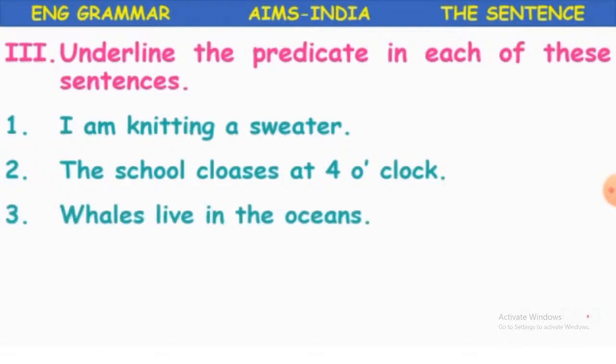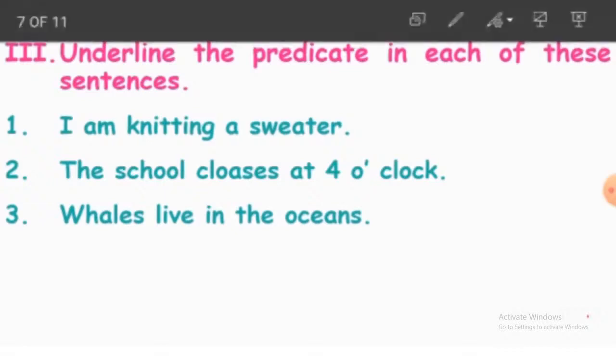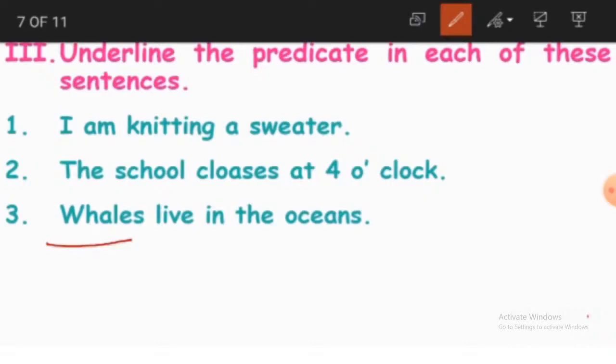What is it? Whales live in the oceans. So I think you can easily identify now, children, what the predicate is in this sentence. So we are talking about the whales here. So this becomes our what? A subject. And where is the verb here? Here, live.